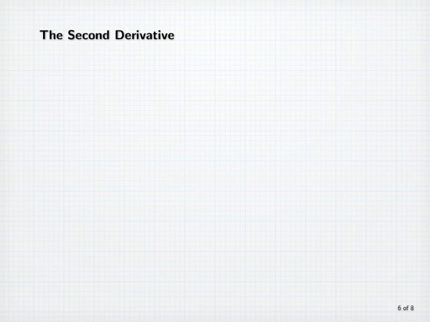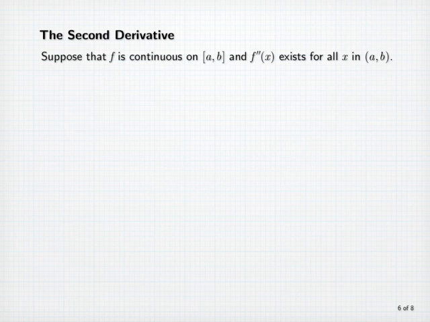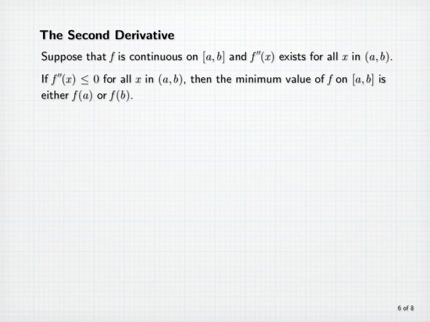The role of the second derivative. Suppose that f is continuous on the closed interval [a, b], and that f''(x) exists for all x in the interior of the interval. If f''(x) is less than or equal to 0 for all x in the open interval (a, b), then the minimum value of f on the closed interval [a, b] is either f(a) or f(b). That is, the minimum must occur at one of the endpoints.